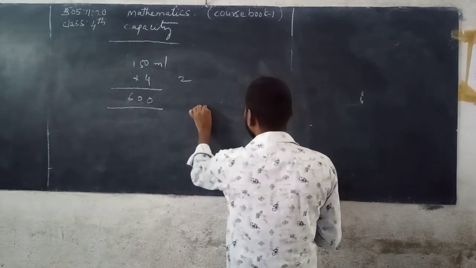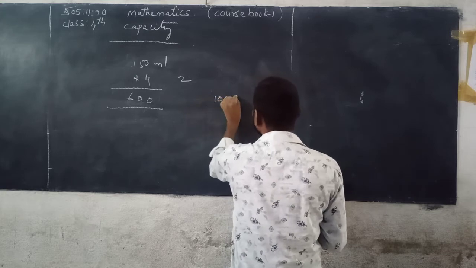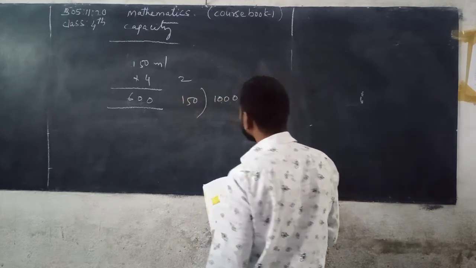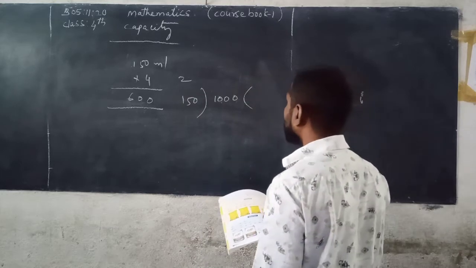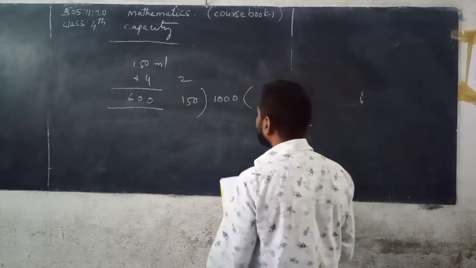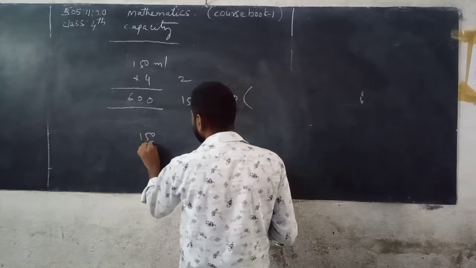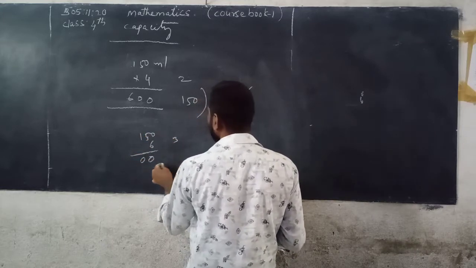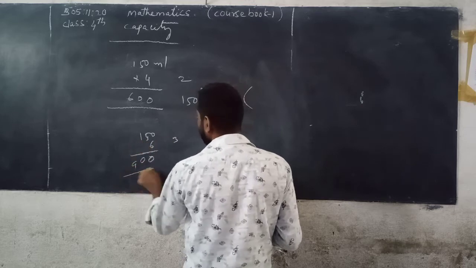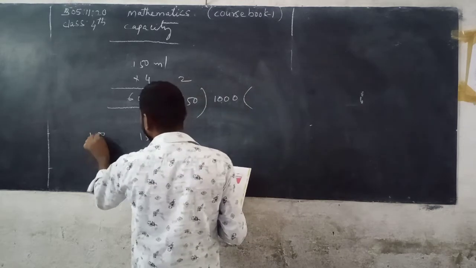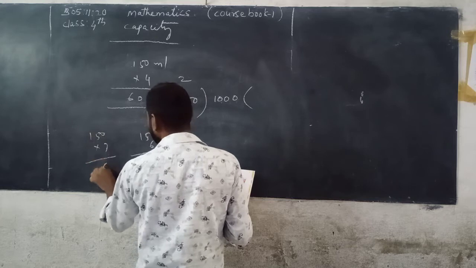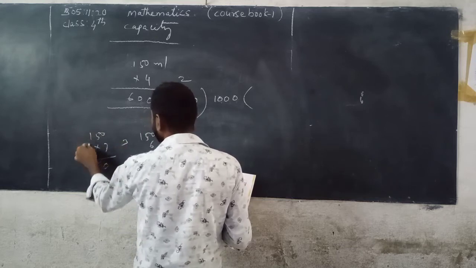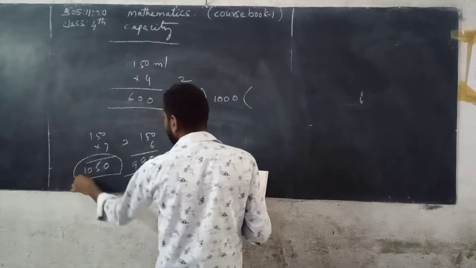Then 1 liter is equal to 1000 milliliters, so then it is divided by 150. So here 150 into 6 is 900. 150 into 7, 7 fives are 35, carrying 3, 7 ones are 7, 7 plus 3, 10, so 1050.